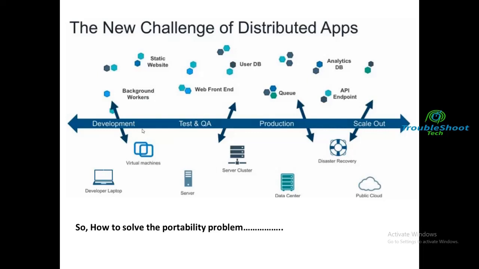As you can see in the top of the image, we have background workers, API endpoints, analytical DBs, just nothing but databases and all those things. So static websites, dynamic websites, all those are to be managed by a server, which has to be specific. It is not that much efficient. So how do we solve the portability problem?